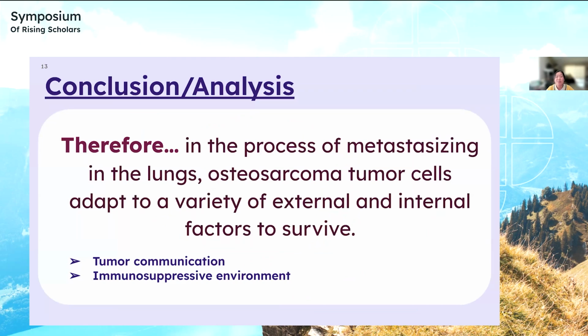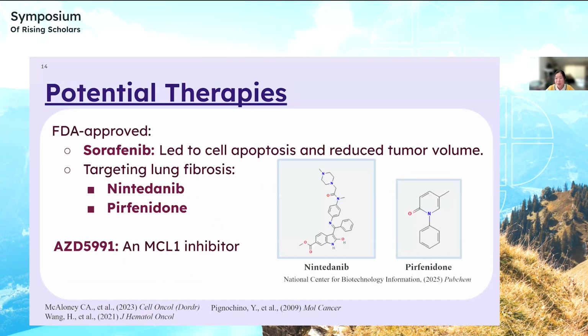So from this, I've come to the conclusion that in the process of metastasizing in the lungs, osteosarcoma tumor cells adapt to a variety of external and internal factors to survive. Tumor communication proves to be especially important in creating an immunosuppressive environment in order for the cancer to metastasize successfully. So what are some potential therapies? From my research, I have identified 4 that may be helpful in potentially treating osteosarcoma metastasis.